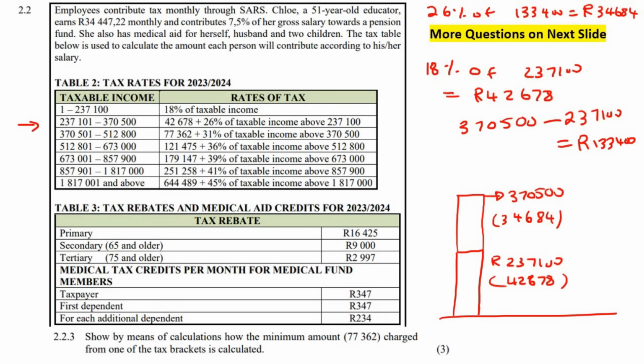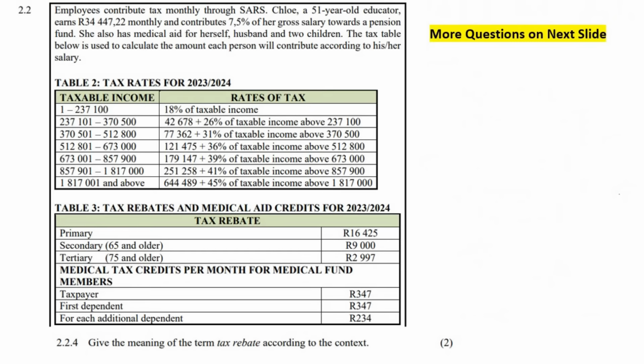And so what that means is that anyone who enters into this category, they have to pay this amount because they've made their way all the way up to there, and then any money after that, they're going to tax at 31%. So can you see that the tax percentage becomes more the more that you start earning? They start taxing you more on that. And so remember, if we add these two numbers together, 34684 plus 42678, you would get 77362. So as a bit of practice, if you wanted to, you could start right at the beginning and go all the way to the end, and you should see if you can get to this number over here.